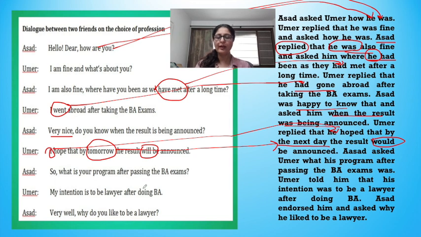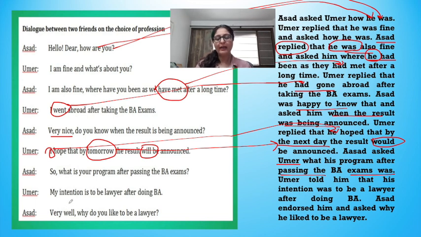Asad: So what is your program after passing the BA exams? So Asad further asked him, you can say that also. Asad asked him, Asad asked Umair. So these are a little bit of variations which are acceptable. What his program after passing the BA exam was. So you are not saying what was his program. What his program was. So you see here the pronoun and the verb, they have swapped places. That is what you need to remember when you are changing a direct question to reported speech.